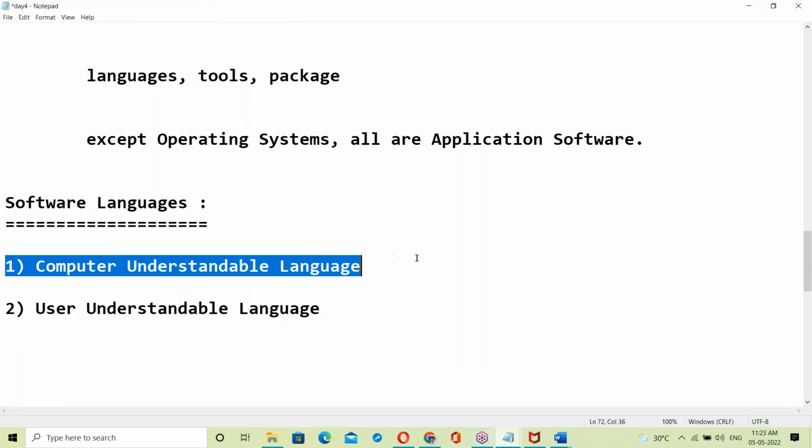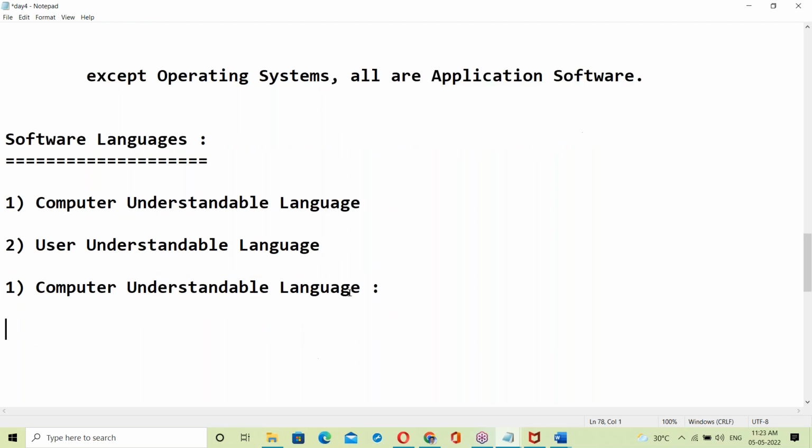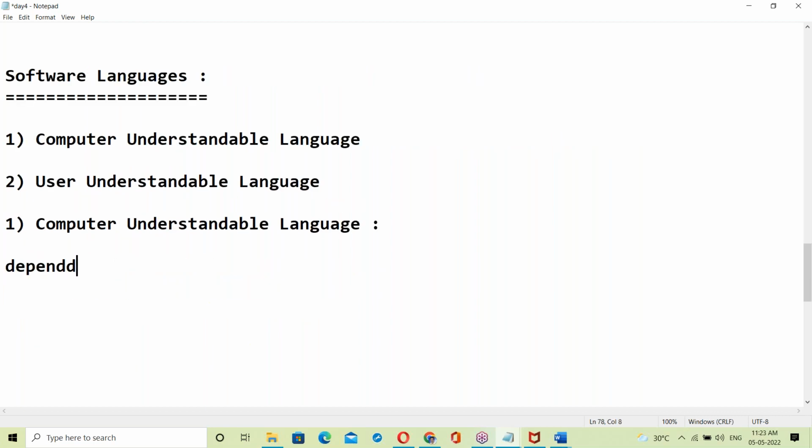What is computer understandable language? Computer understandable language depends on the generation of computers.